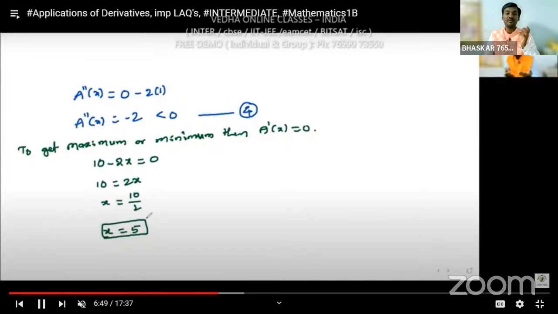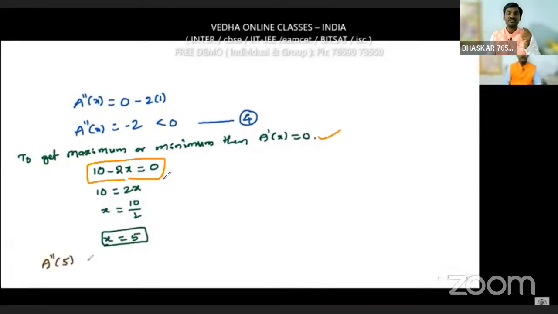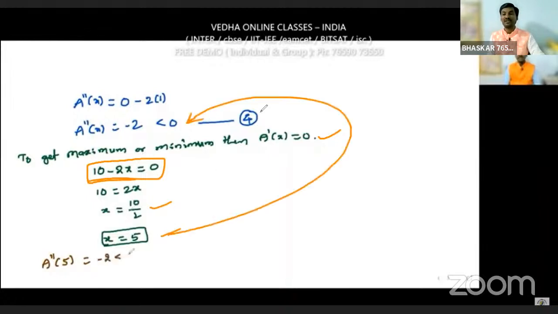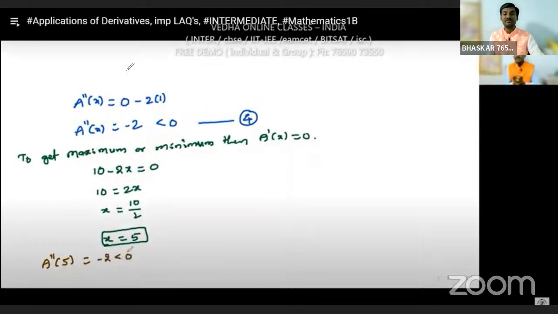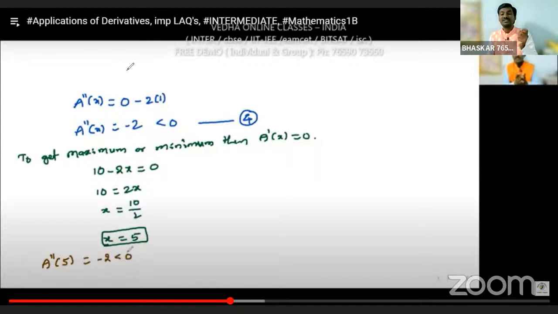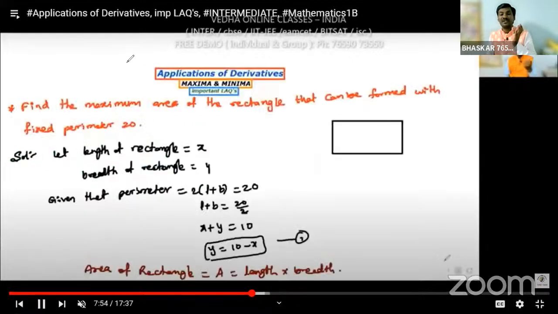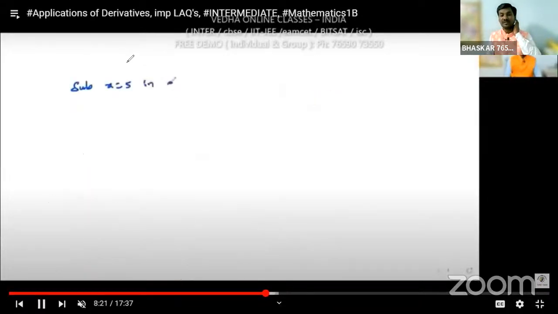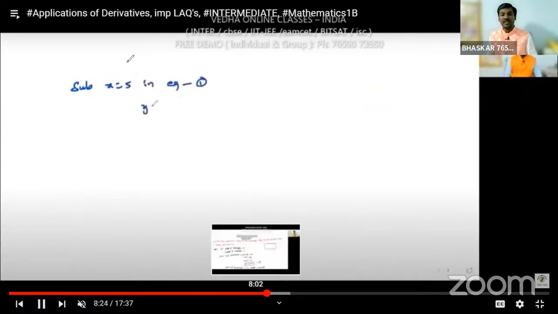To get the minimum or maximum, we take A dash of x equal to 0, that means 10 minus 2x is equal to 0. So 10 is equal to 2x, x is equal to 10 by 2, that means x is equal to 5, and this x equal to 5 we substitute in A double dash of x, the second derivative test. What is the use of the second derivative? It is just a test whether we have the maximum value or minimum value.